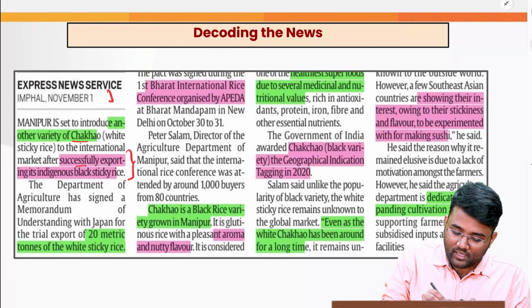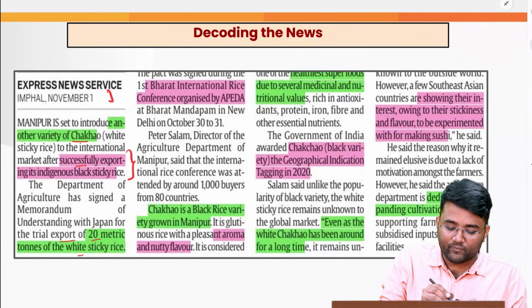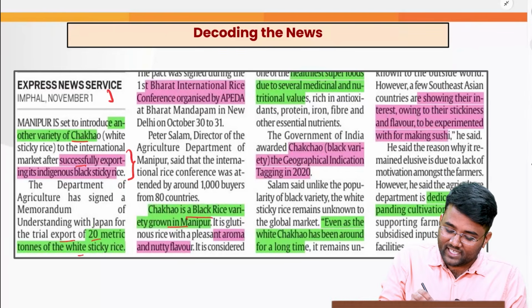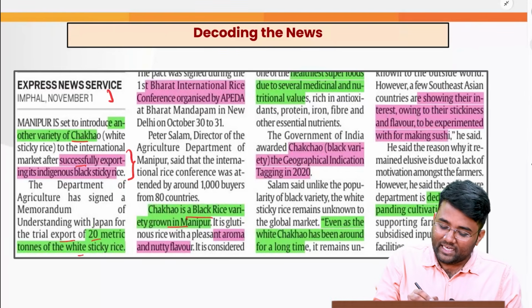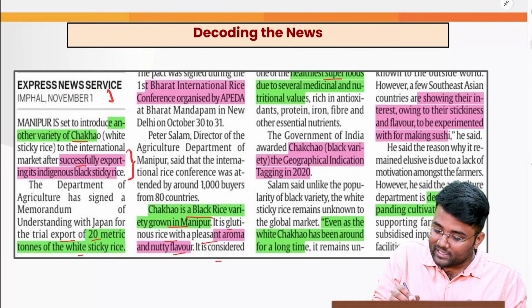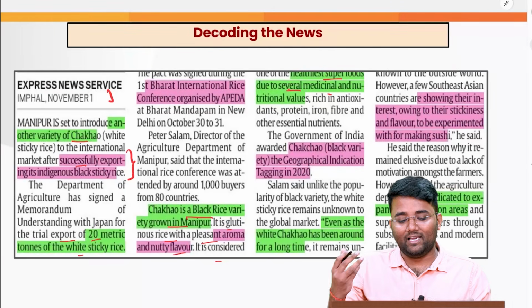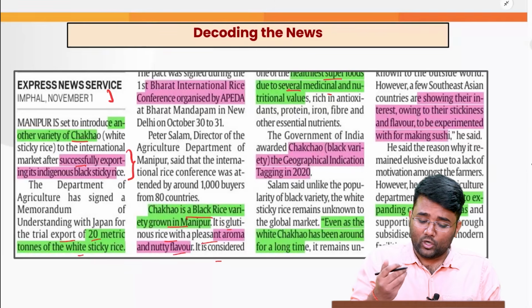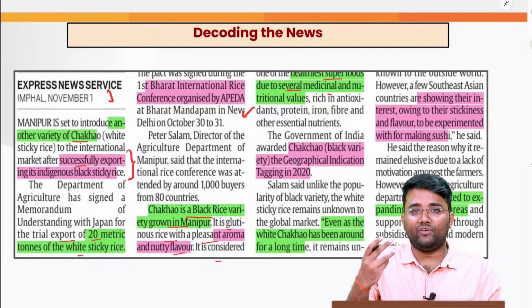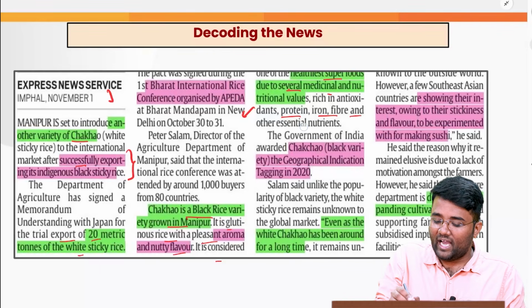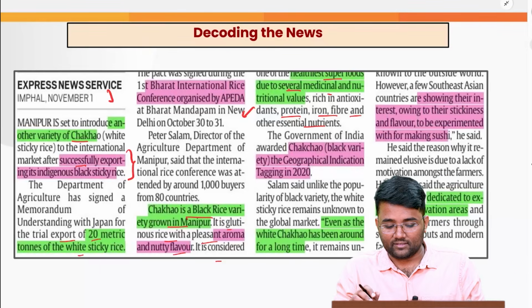Also, they will be starting with the trial export of 20 metric tons of white sticky rice. Chakho is a black rice variety that is grown in Manipur, and it is glutinous rice with a pleasant aroma and nutty flavor. It is considered one of the healthiest superfoods due to several medicinal and nutritional values. For example, they are rich in antioxidants that help in tackling the free radicals which might lead to cancer. Also, it is rich in protein, iron, fiber and other essential nutrients.